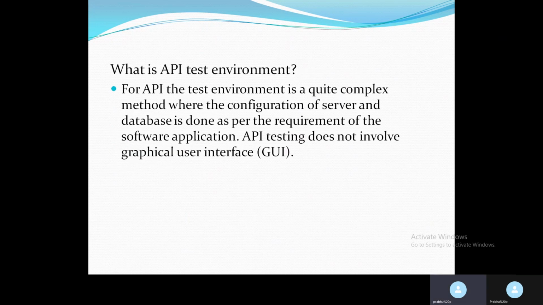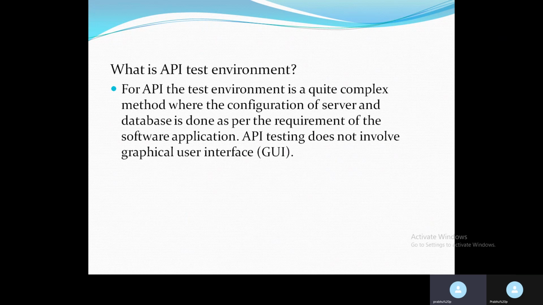Next, what is the API test environment? For API, the test environment is quite complex, because it's not like a UI. For UI, if you get the URL and username and password, it's fine and we can start testing. For API, the test environment is a complex setup where the configuration of server and database is done as per the requirements of the software application. Once we have done everything, only then can we start the API testing.